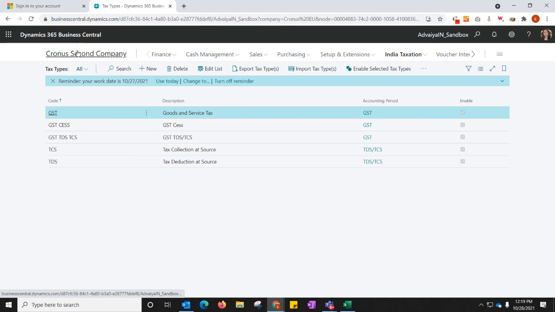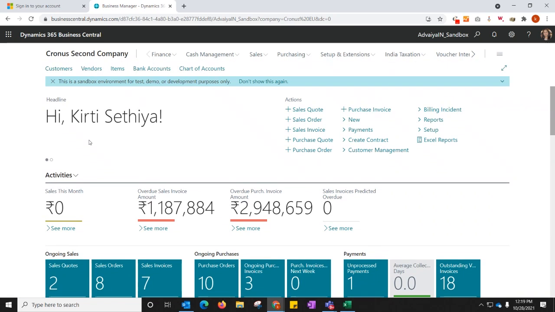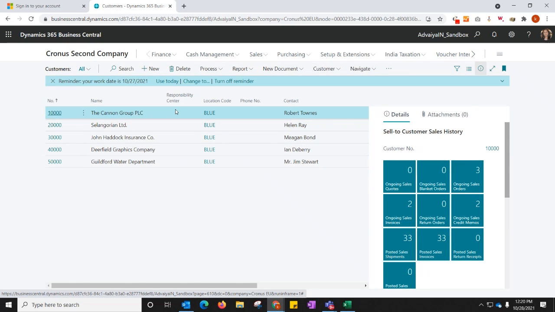Now a very interesting feature: we are very familiar with Outlook, Microsoft Teams, and Excel. Excel is almost everybody's day-to-day go-to tool. When we talk about integration between Dynamics 365 and Microsoft 365, it offers a very smooth and seamless integration because they are from the Microsoft family. You can easily use these handy tools to manage your operations in Business Central. Be it Outlook or Excel, you can perform a lot of operations through them. I'm just giving you a quick glimpse of how this works with Excel.